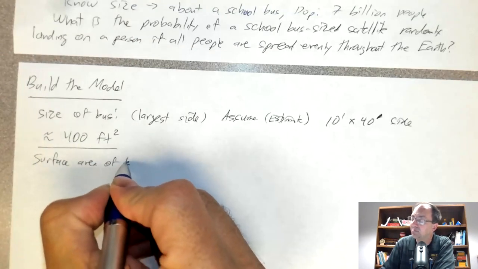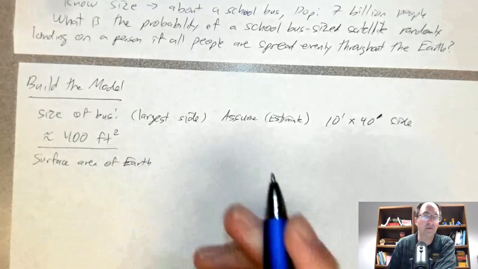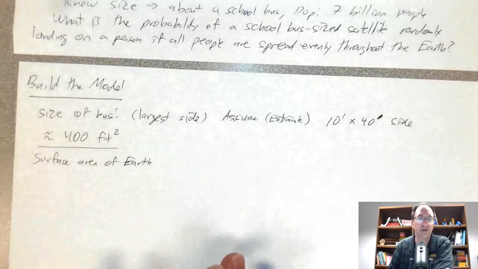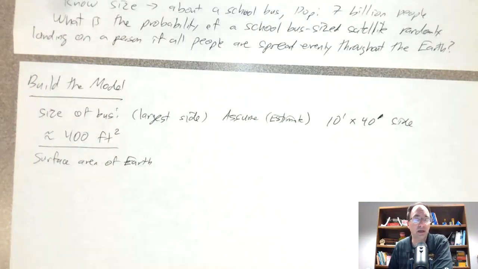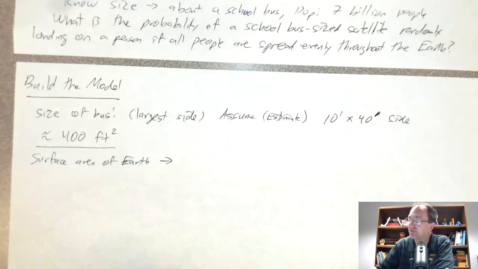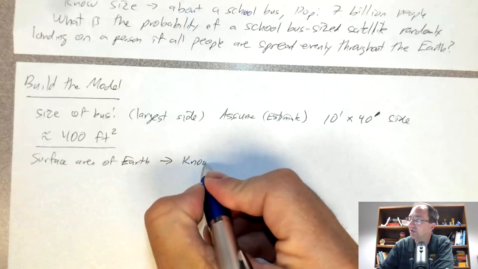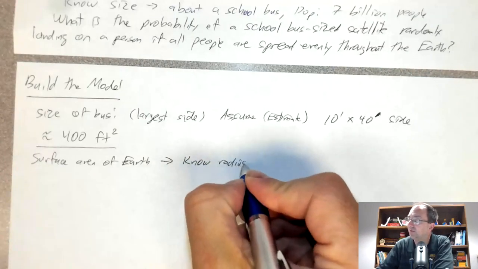Now, this is an example where we could look that up. That's a well-known piece of information. But just to get some more practice with Fermi estimation, let's say we try to do it on our own. And if we want to figure out surface area, we really need to know the radius of the Earth, or at least the circumference.